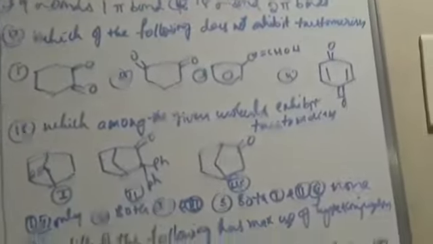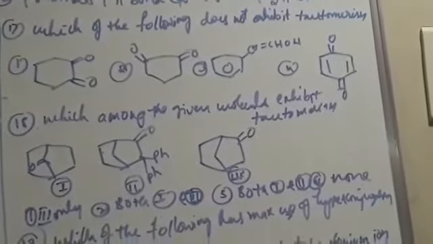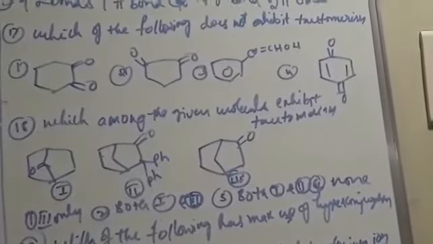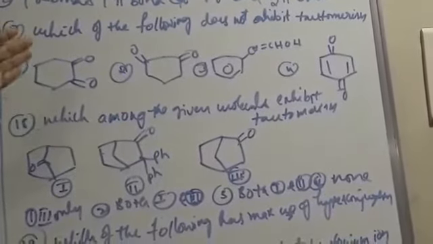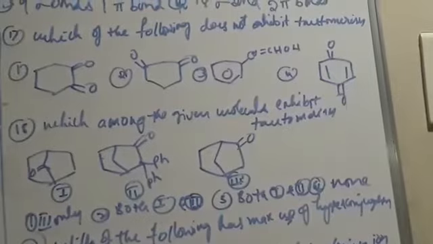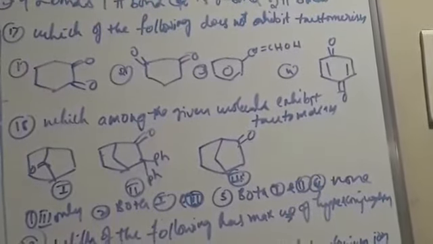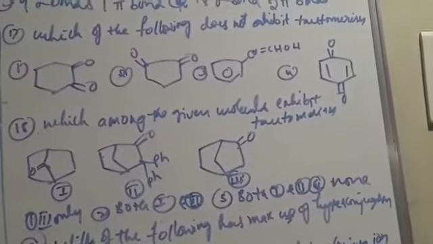Next, which of the following does not exhibit tautomerism? You know about tautomerism: interconversion of a molecule into two different structures which are in equilibrium with each other.